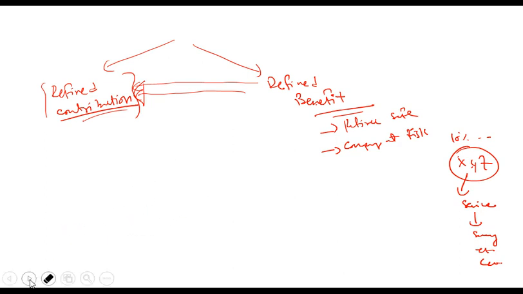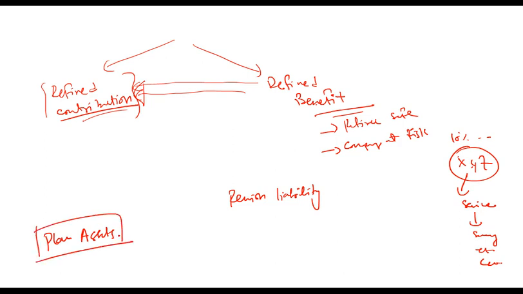So there is a benefit which you have to pay in future. That benefit is your liability. So you have a pension liability. In order to meet that liability, you accumulate assets as of today. Those assets are plan assets. So you maintain or manage plan assets to pay off the pension liability.